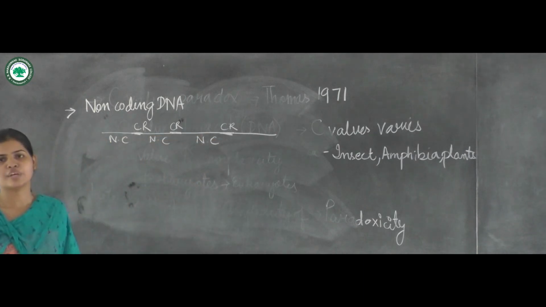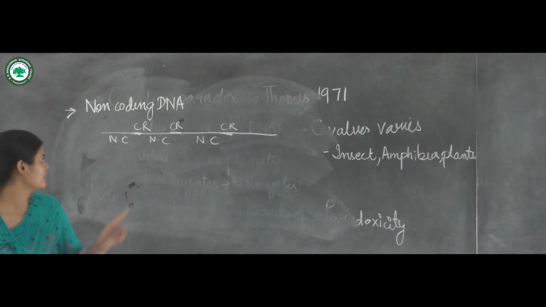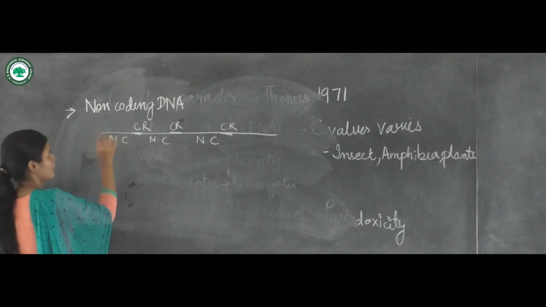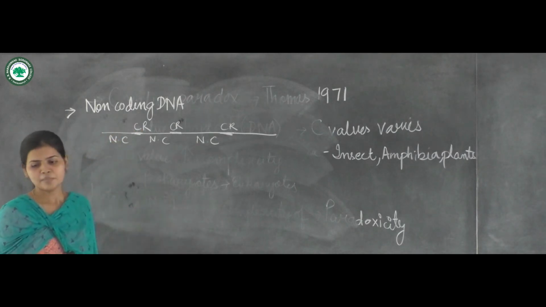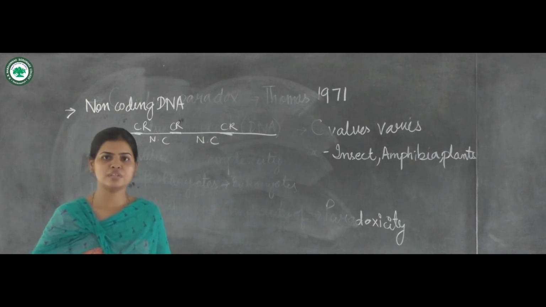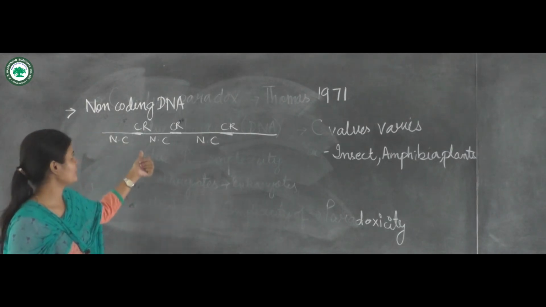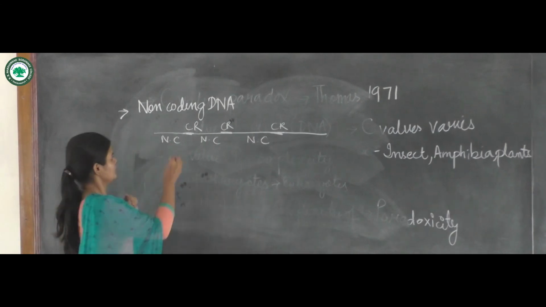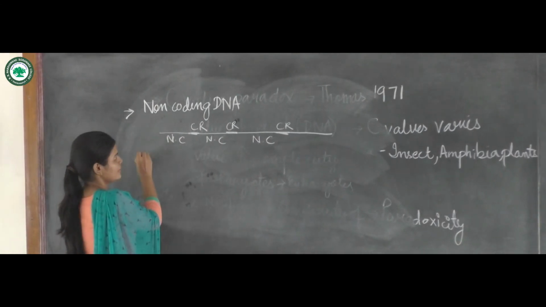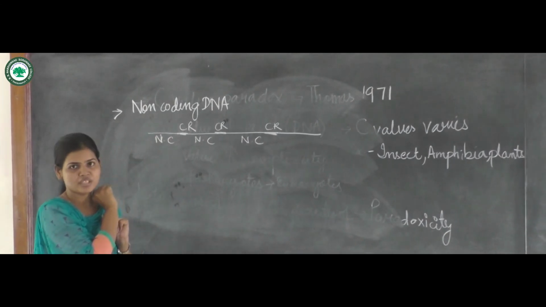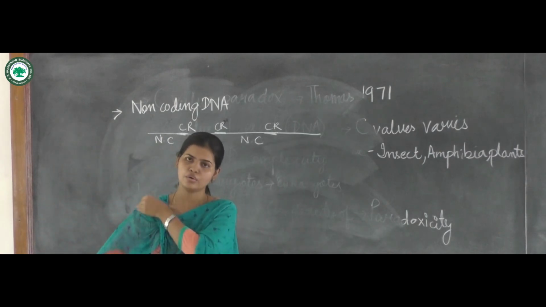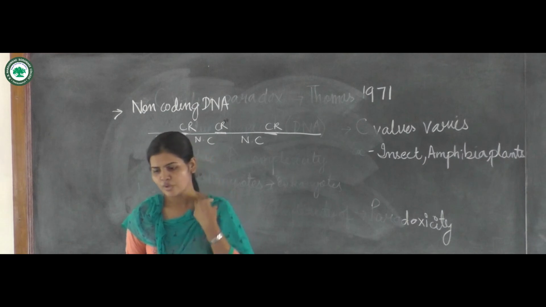In eukaryotes there is a large number of non-coding regions in the DNA. They are many in number. After the discovery of this non-coding DNA, it was found that it is non-functional in nature, or it doesn't code for any proteins in the living organism.